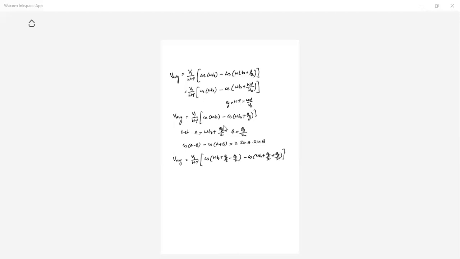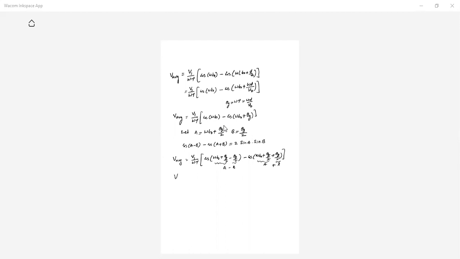Now you can see here, this is A, this is B. So A minus B, and A plus B. So it is cos of A minus B minus cos of A plus B. I am rewriting the equation for simplification purposes.